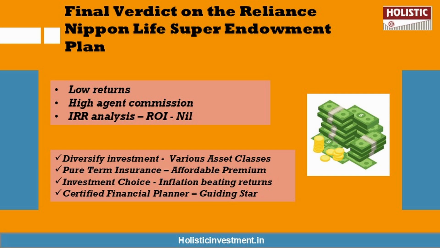However, if you need a robust financial plan, then you require two things. One is adequate life insurance, which is crucial for protecting your family financially in your absence. And for that, a pure term life insurance policy is a better fit because even for a higher coverage, you can get it at an affordable premium. Also, you need a diversified investment portfolio based on your risk tolerance, financial goals, and time horizon, which can help you get better risk adjusted or even inflation beating returns in the long term to help achieve your financial goals. So you might take this alternative approach where you invest in insurance and investments separately.